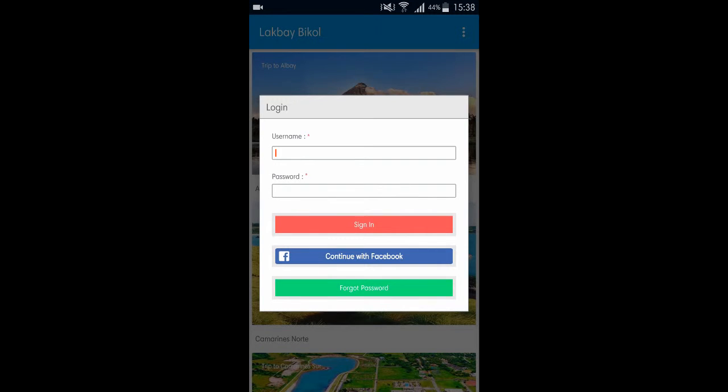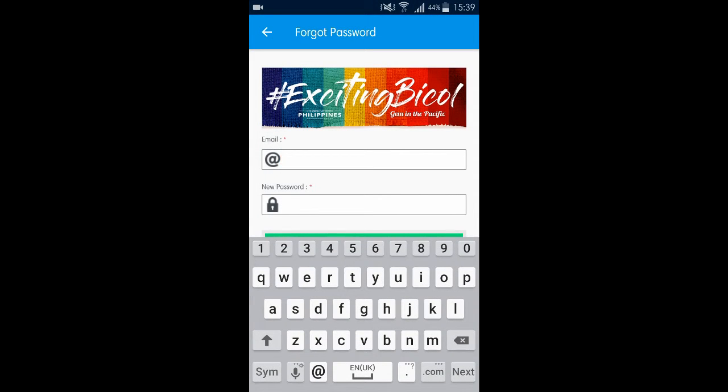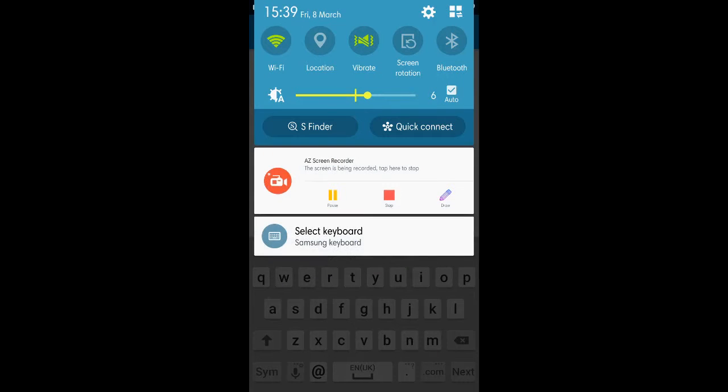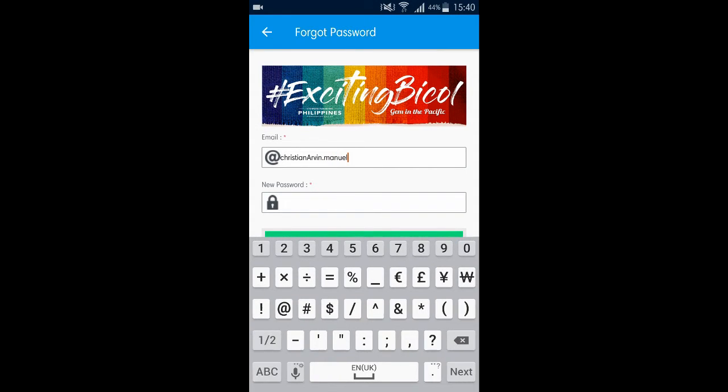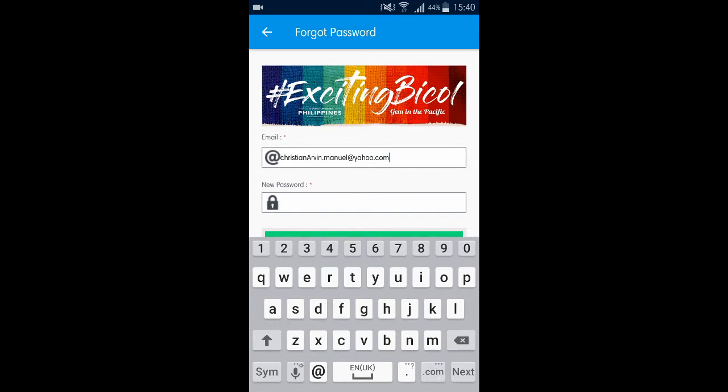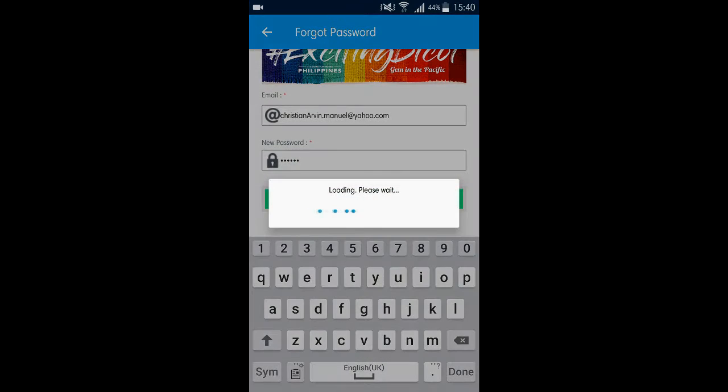Another part of the app is the forgot password access. So upon clicking forgot password, you need to input your email and your new password. So let's try. So first, put the email. So let's type in the new password. So let's try 1, 2, 3, 4, 5, and 6. Now let's press change password.